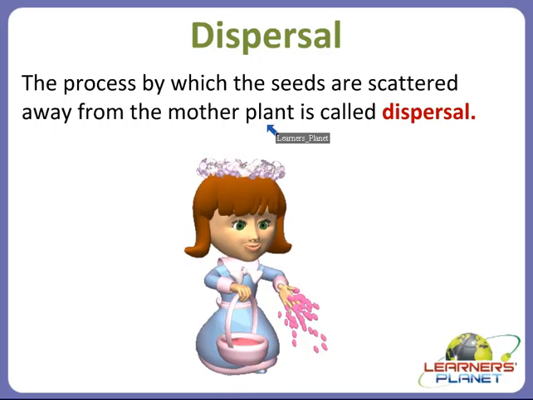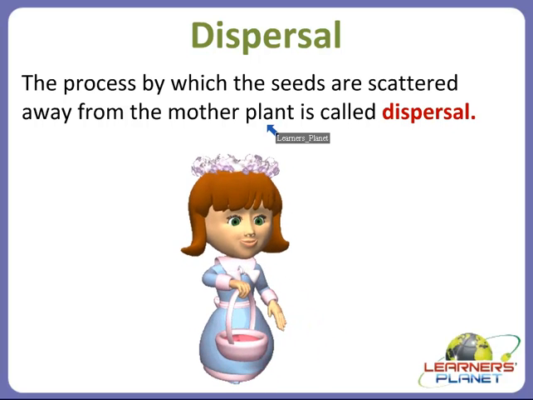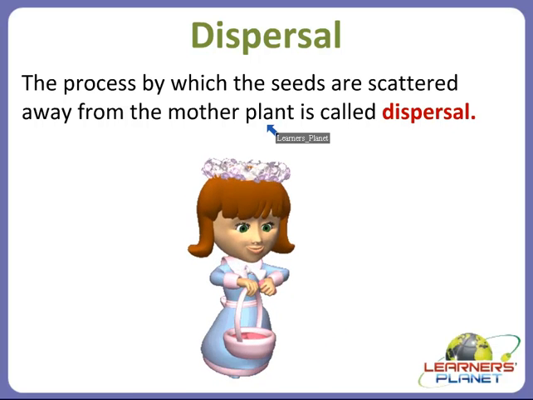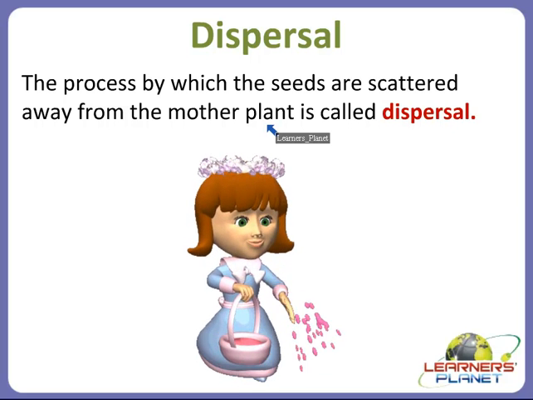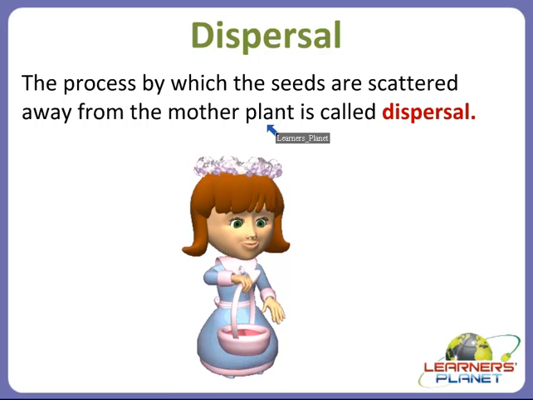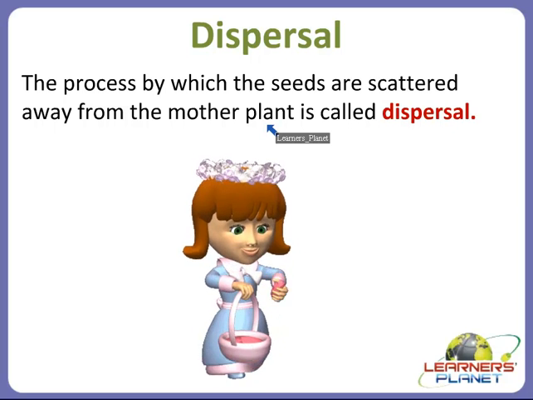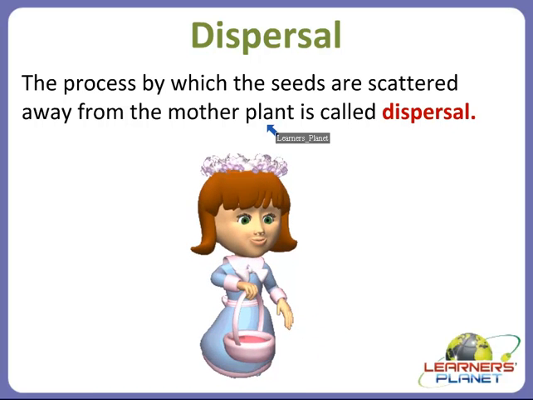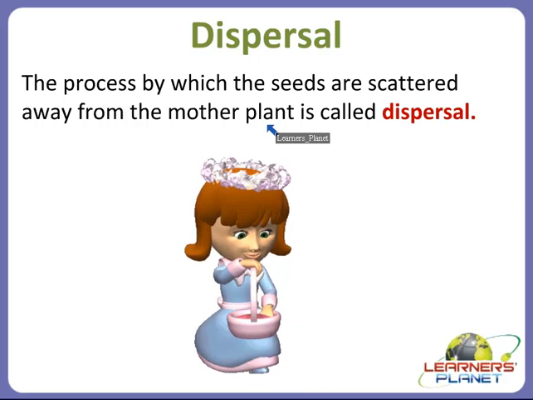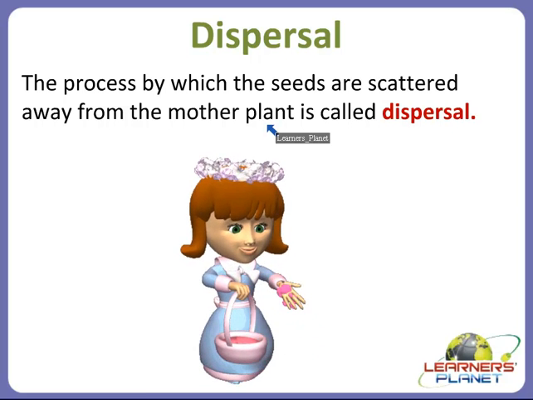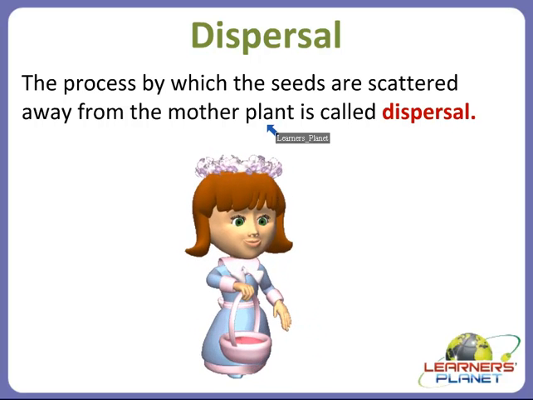Alright children? So what is dispersal actually? What we studied just now, that in nature many seeds scatter themselves only, right? So this process by which the seeds are scattered away from the mother plant by themselves or by us is called dispersal.